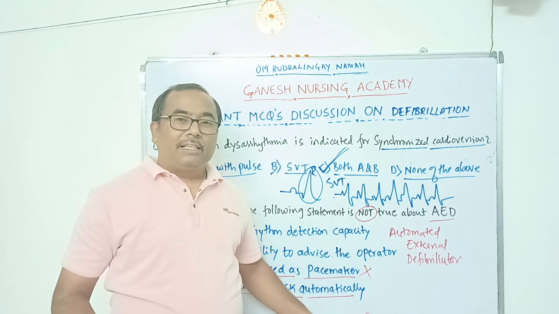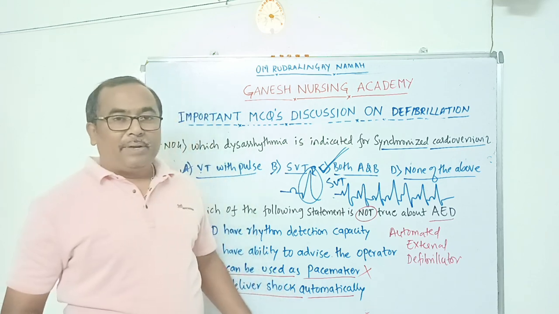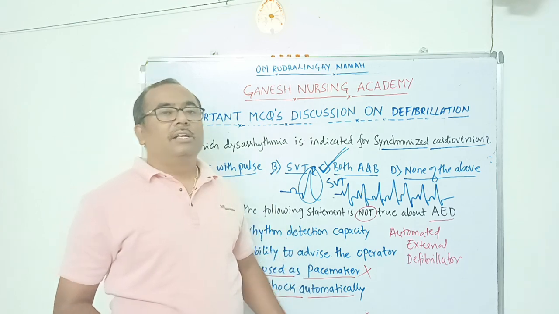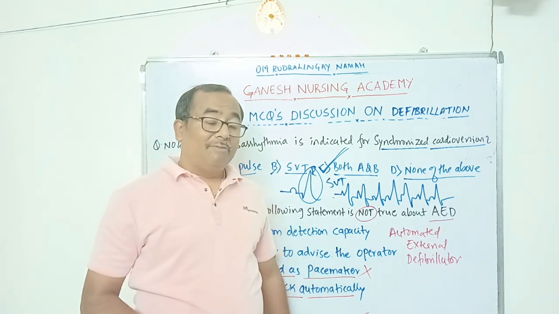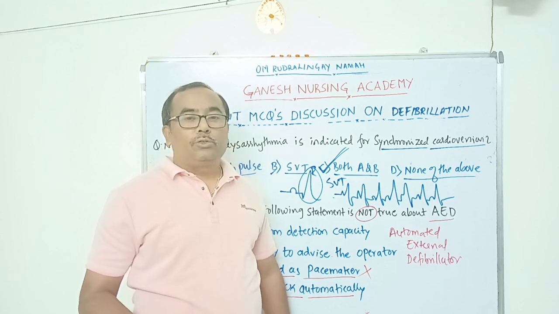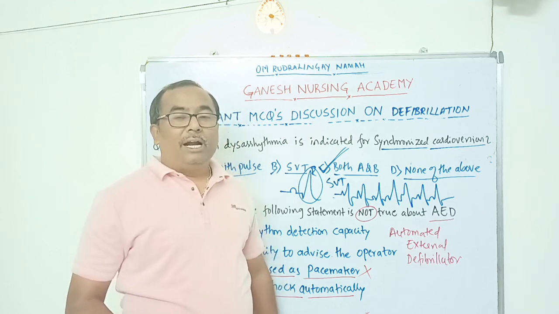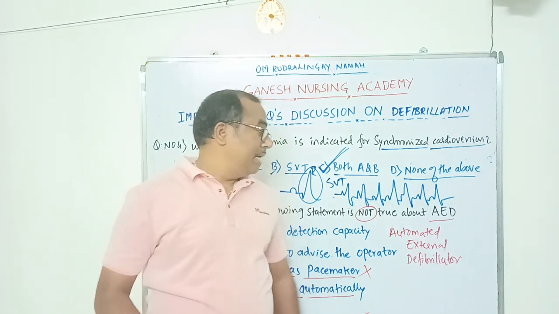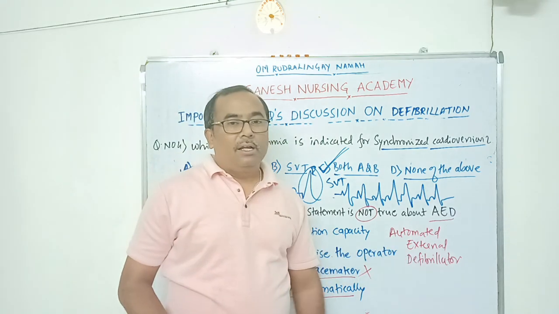It detects the rhythm and instructs the operator to apply the pads over the chest. Once it detects a shockable rhythm, it asks the operator to move away from the patient, and it automatically selects the energy and delivers the shock to the patient. That is why it is an automated external defibrillator.